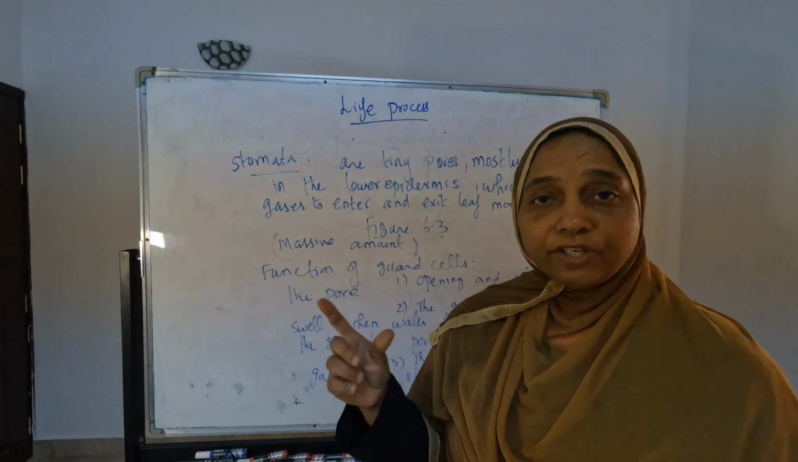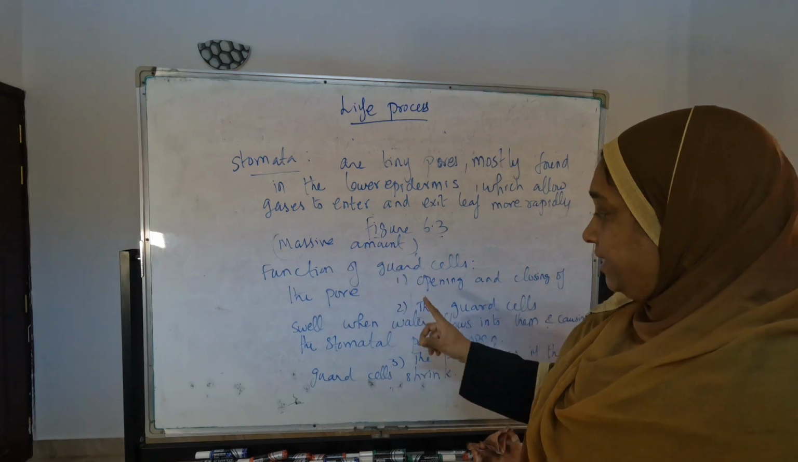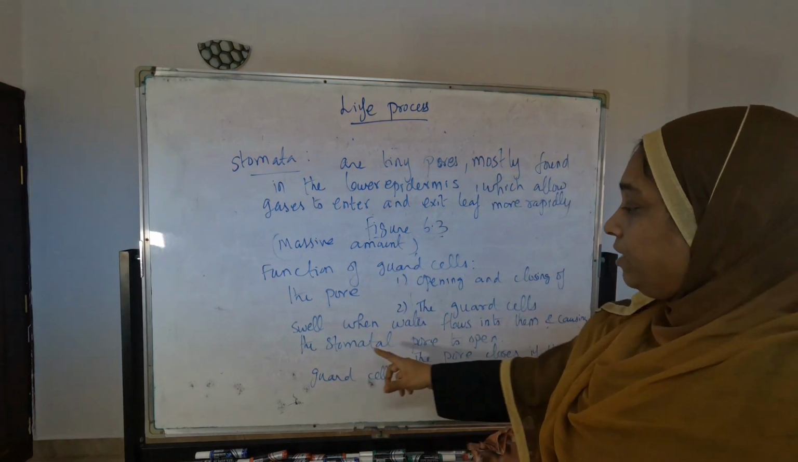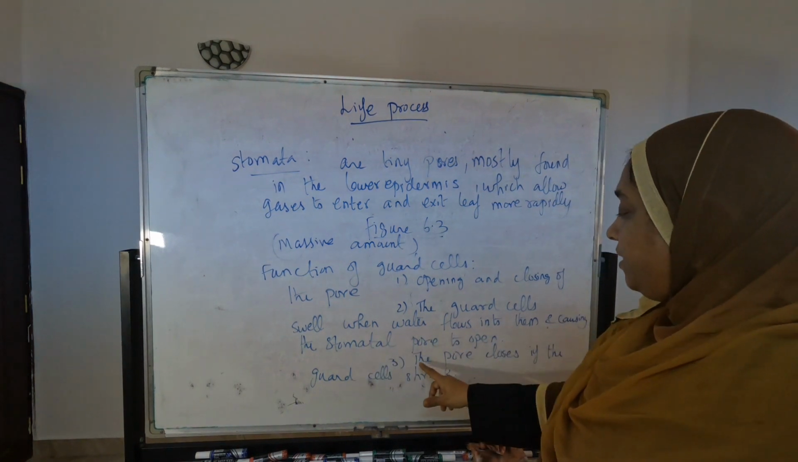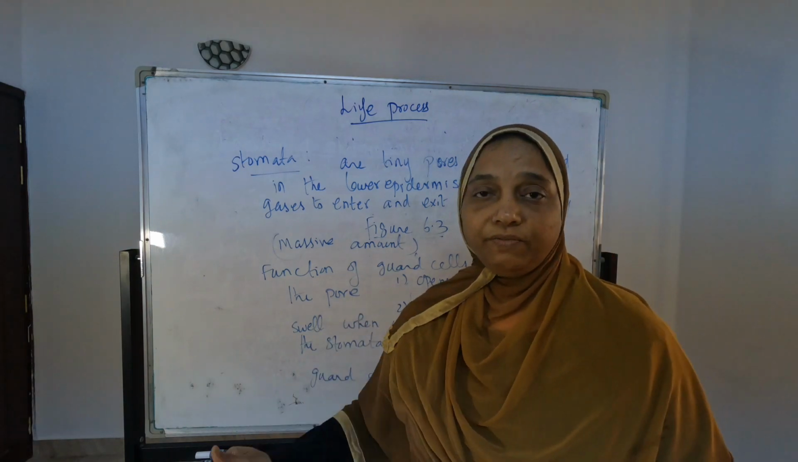So what will you write for the function of guard cells? Opening and closing of the pore. This is the function of guard cells. And what are guard cells doing? They swell when water flows into them, causing the stomatal pore to open. Then the pore closes if the guard cells shrink. These are the functions of the guard cells we have to write.